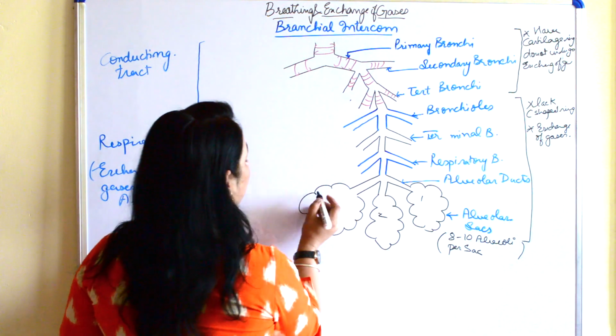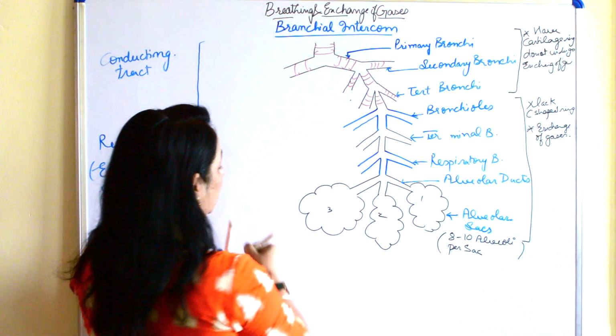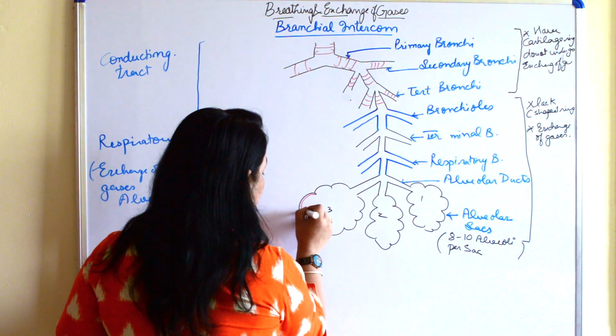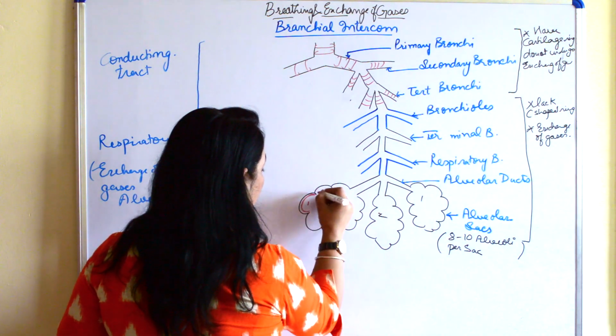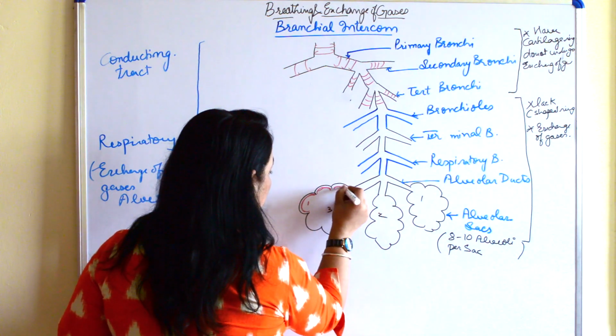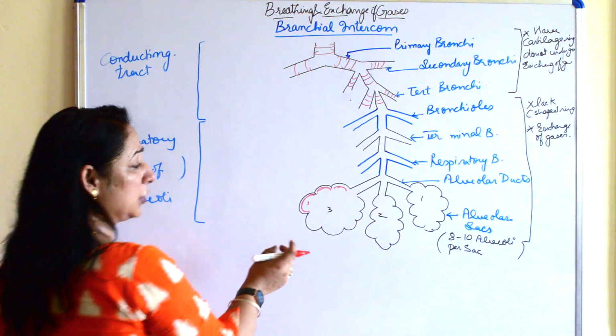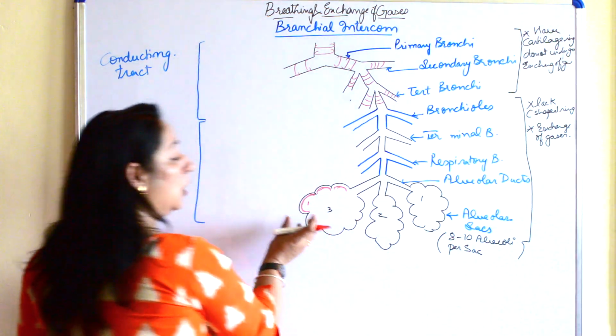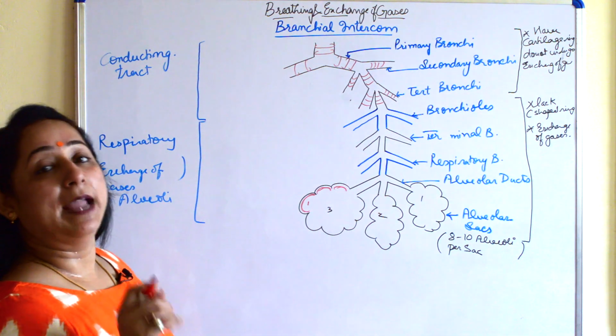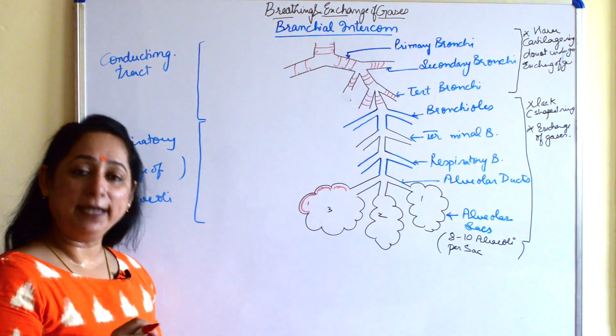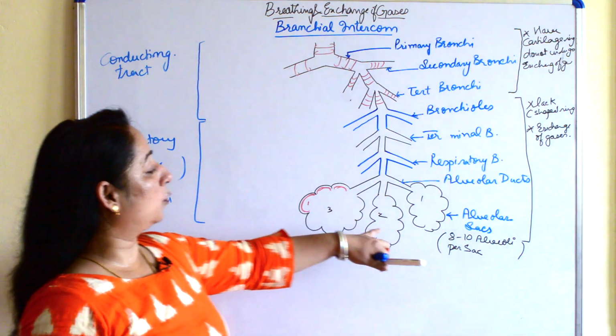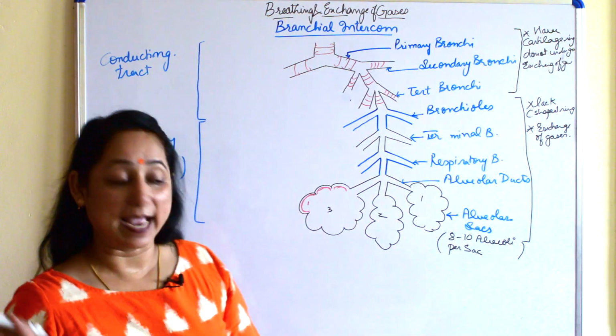Which portion is the alveolus? This portion is one alveolus. So this is one alveolus, then the second one, third, and so on. So one alveolar sac will have 8 to 10 alveoli present in it, wherein the exchange of gases is going to take place in the alveolar sacs.